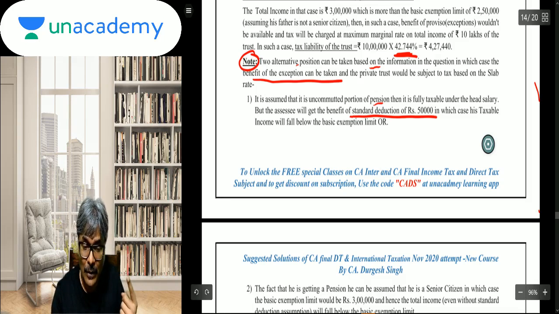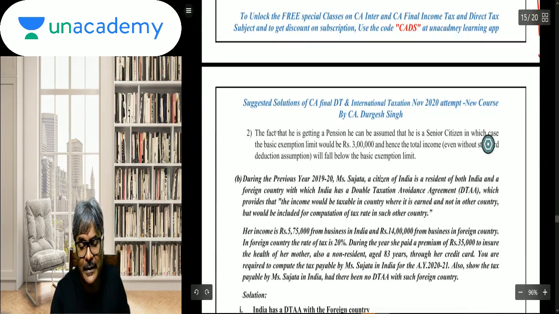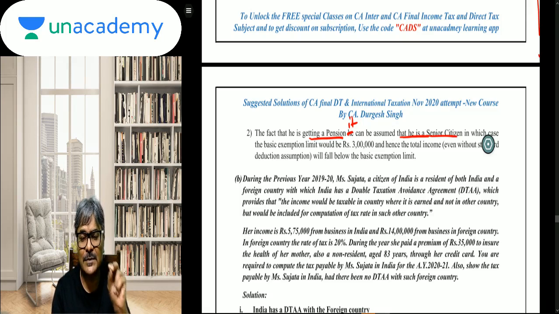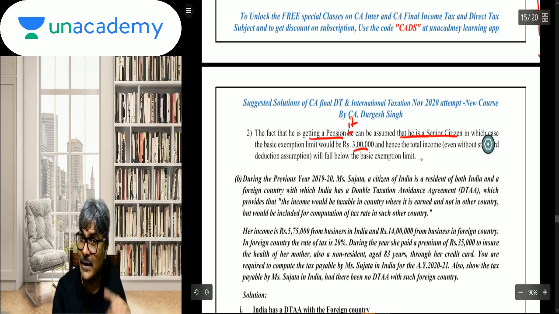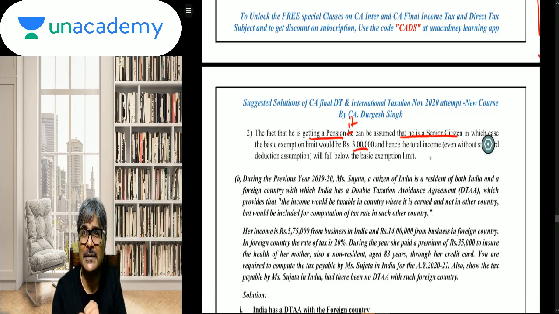That is one. Or let's see the second one. The second assumption which we can make: the fact that he is getting a pension, it can be assumed that he is a senior citizen, in which case the basic exemption limit would be 3 lakhs. We can assume that because he is getting a pension, he is a senior citizen. And therefore, in that situation, the basic exemption limit, students, would be 3 lakhs.